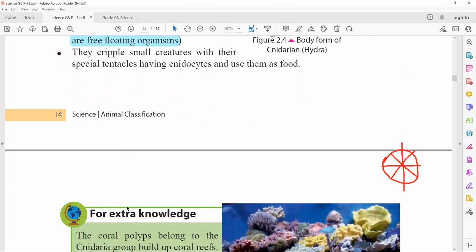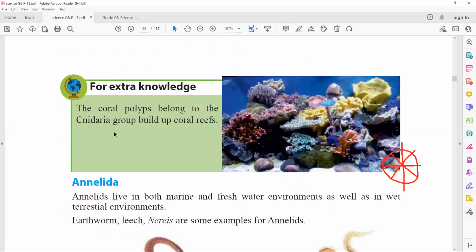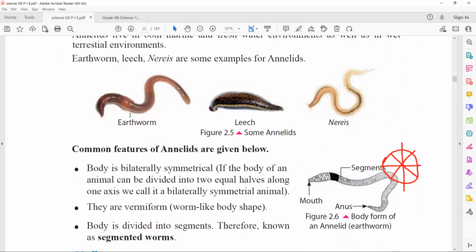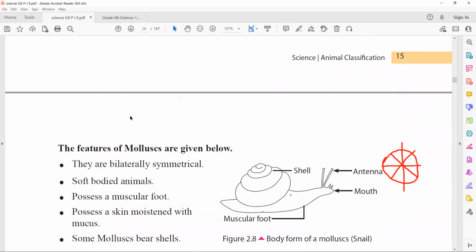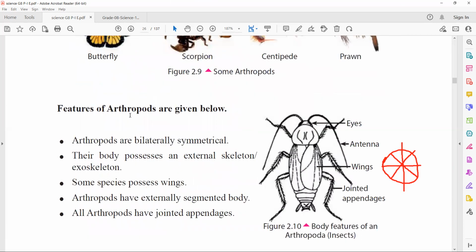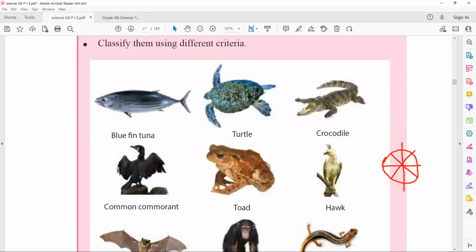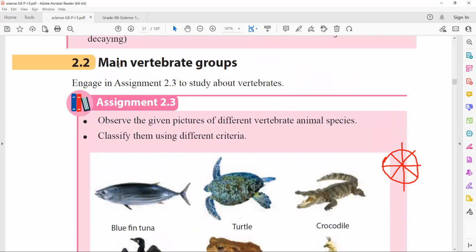Okay, right. After that, there is a point. The coral polyps belong to the Cnidaria group and build up coral reefs. So coral reefs are also a best example for polyps. After that, we studied Annelida, Mollusca, Arthropoda. Then we moved to the main vertebrate groups.